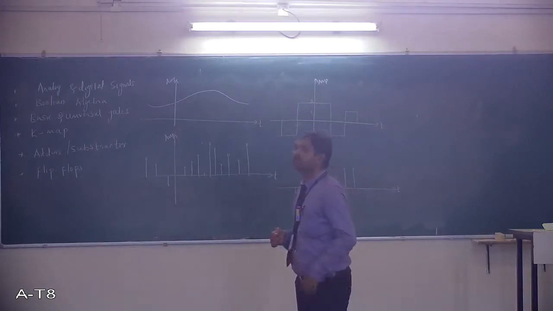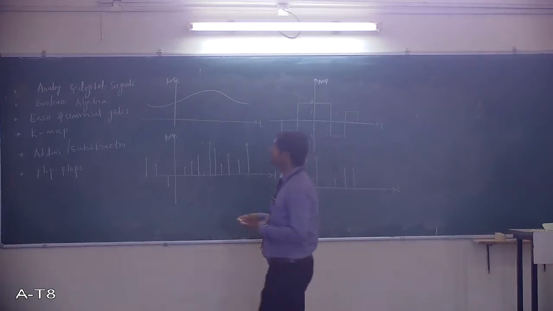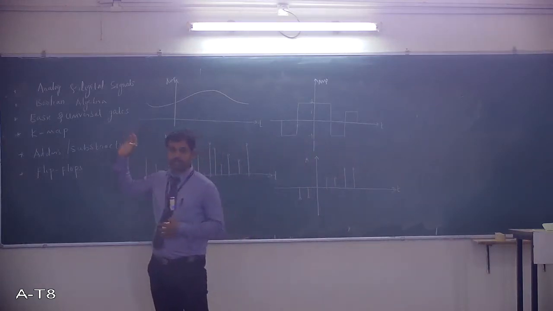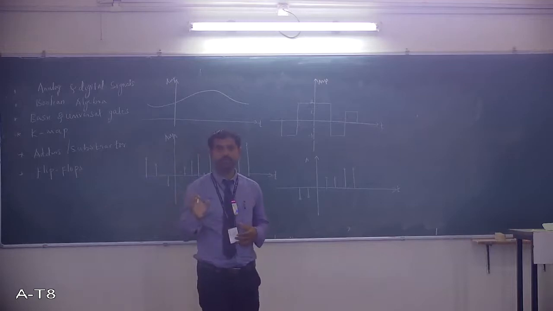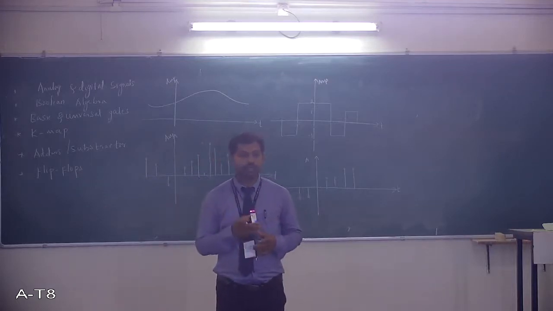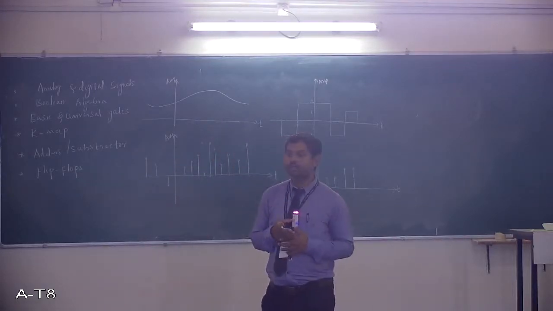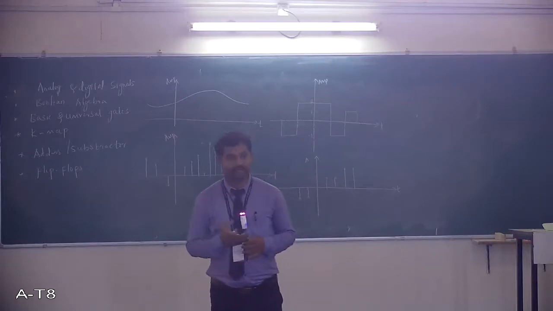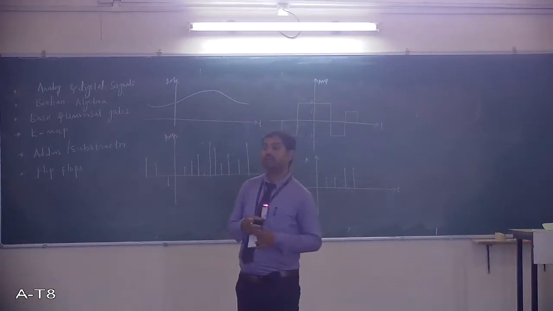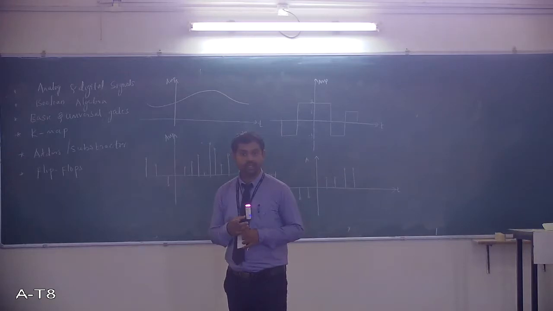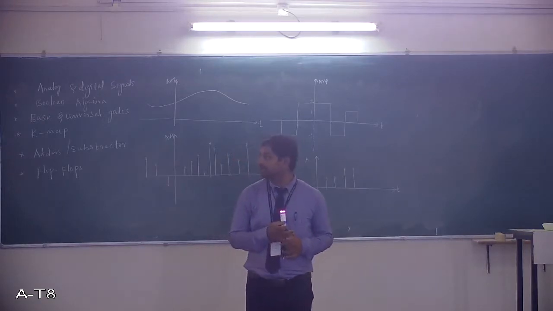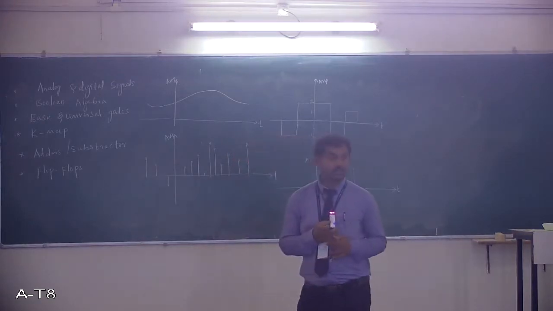The topics are analog and digital signals, then Boolean algebra, then basic gates and universal gates, followed by K-map, Karnaugh map. Next you have adders and subtractors.